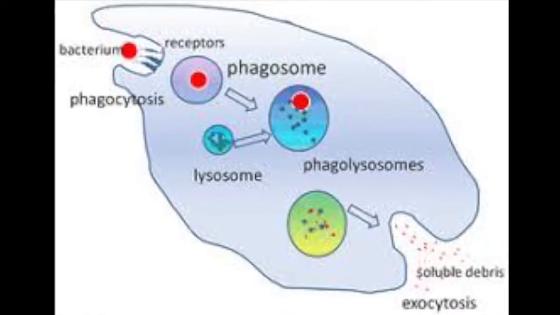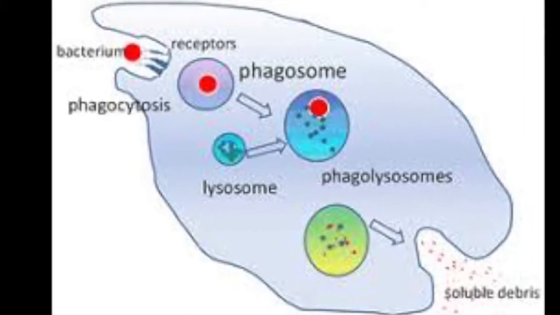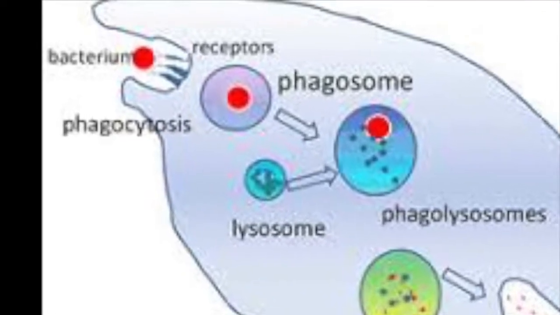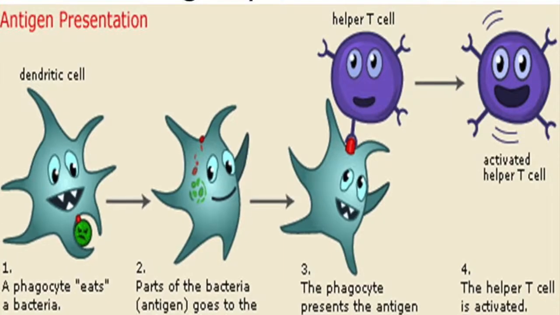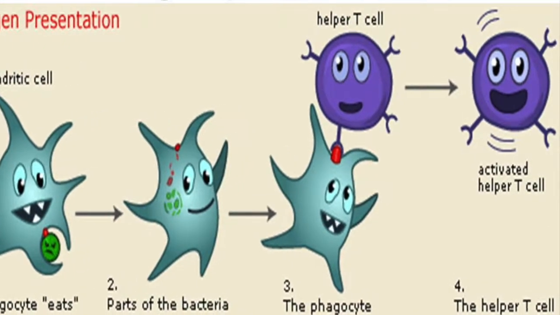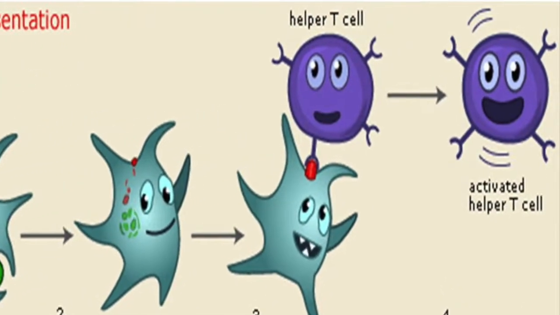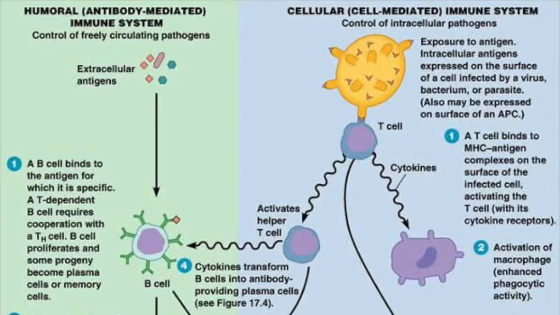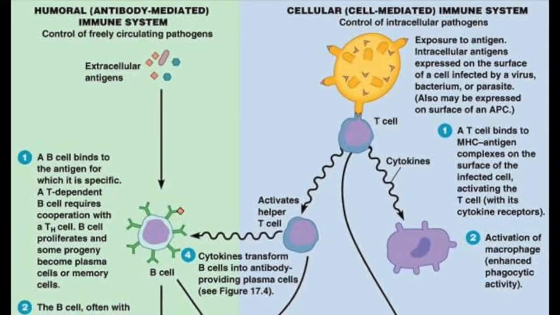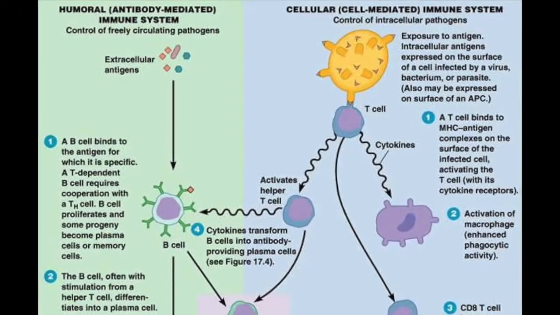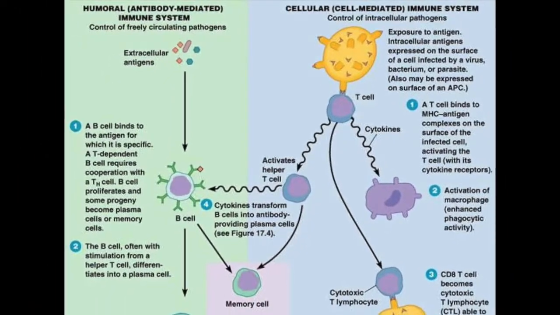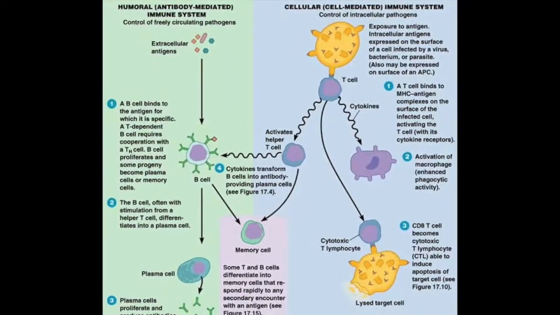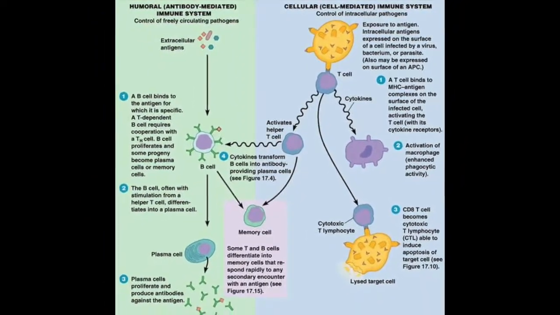When a pathogen enters the body, it gets engulfed by a phagocyte or macrophage. When this happens, the phagocyte or macrophage presents the shape of the antigen on its surface. The helper T cell then senses the shape of the antigen and triggers both the humoral and cell-mediated immune responses. The humoral response takes place in extracellular fluids and involves B cells, which we will get into later. And the cell-mediated response involves the activation of phagocytes and killer T cells.